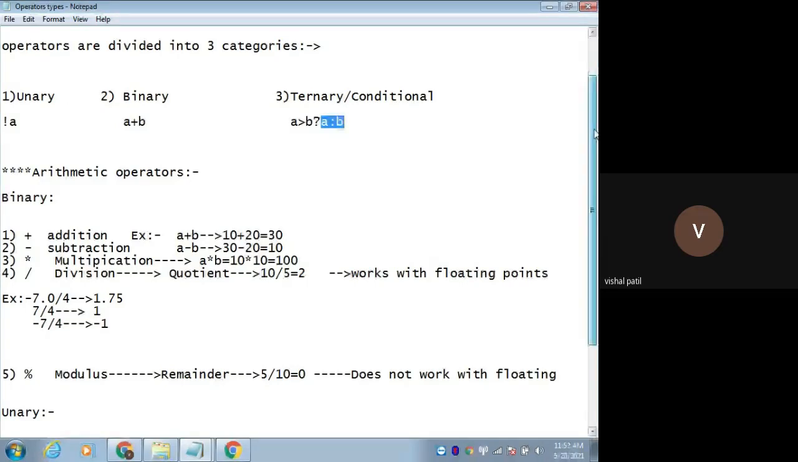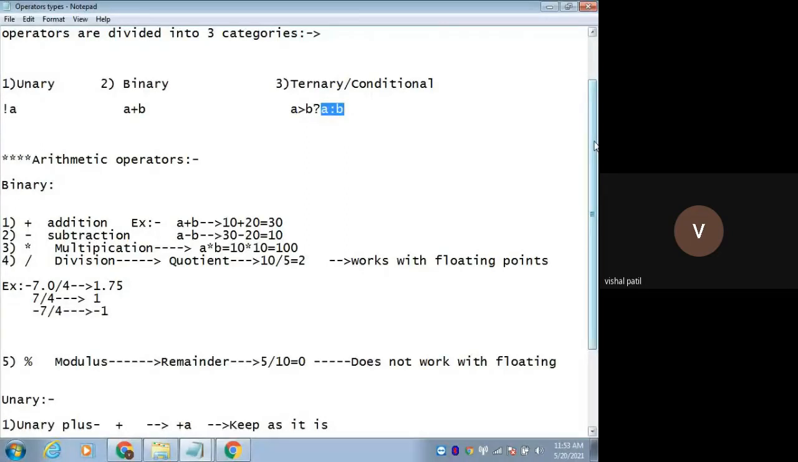Now we'll see the different categories of operators, not by unary, binary, and ternary. At that time I will ask you whether this operator comes under unary or binary, and you have to tell me. Now we will start with arithmetic operators. Arithmetic operators are addition, then subtraction, then star for multiplication, and then division. All these are arithmetic operators. One more operator is modulus.